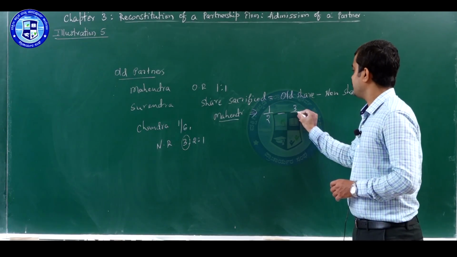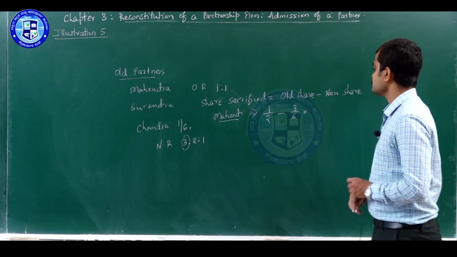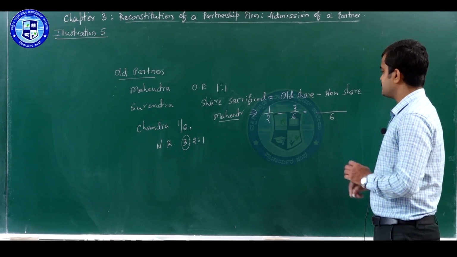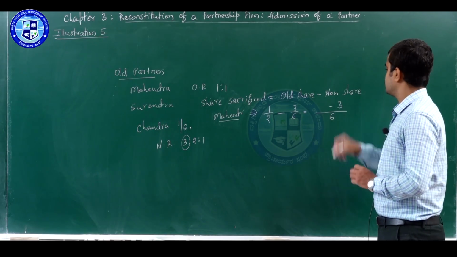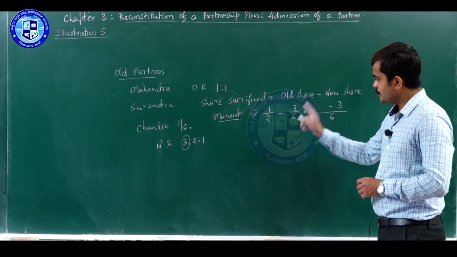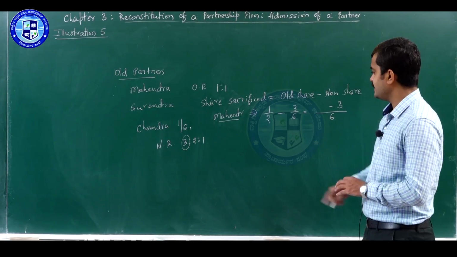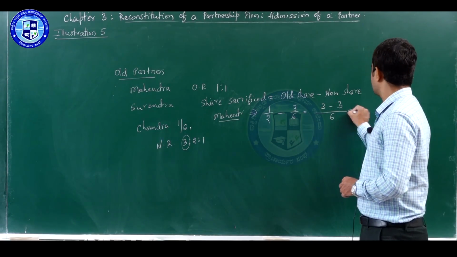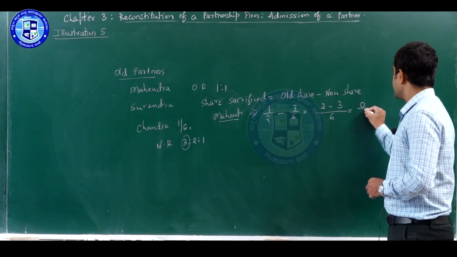So 3/6. So 2 and 6, LCM becomes 6, 3 remains as it is. If you have to convert 2 into 6, you have to multiply by 3. So 3 into 2 is 6, 3 into 1 is 3. So 3 minus 3 is 0